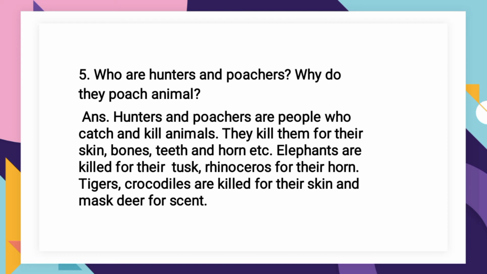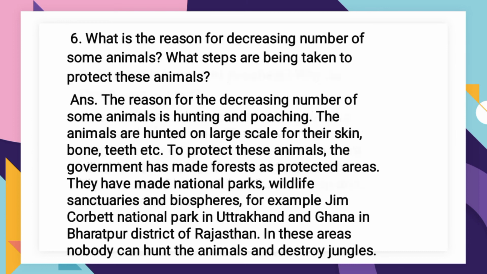horns or the bones. Elephants are killed for their tusk, rhinoceros for their horn, tigers and crocodiles are killed for their skin, and musk deer for scent. So the elephant is killed for its tusk, that is the teeth which look like they are outside, and that is called tusk. Rhinoceros for the horn which is present in the front of their mouth, and tigers and crocodiles for their skins, and musk deer for making scent.